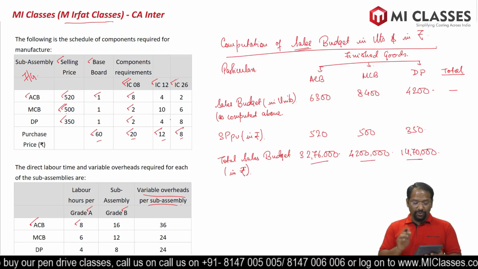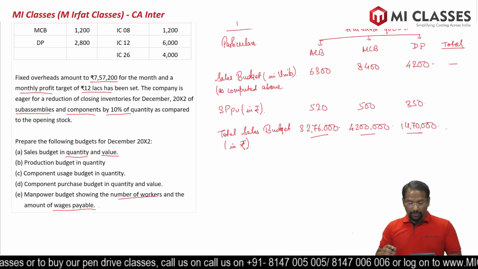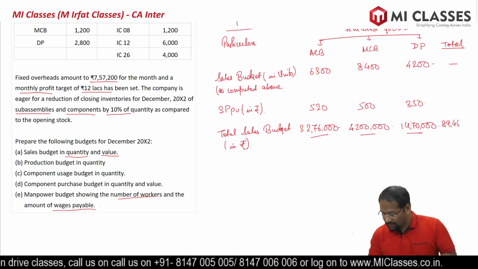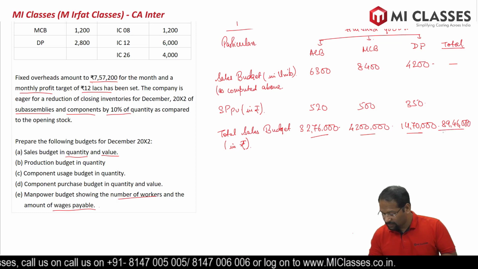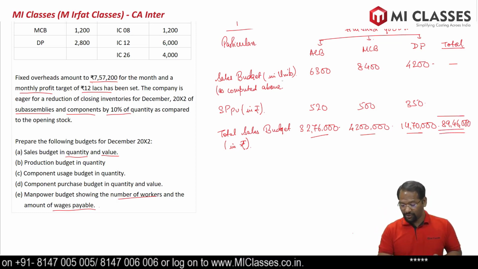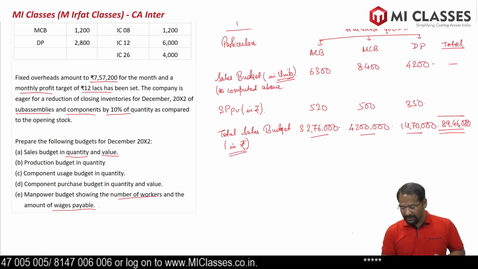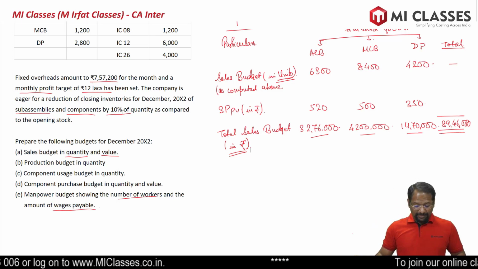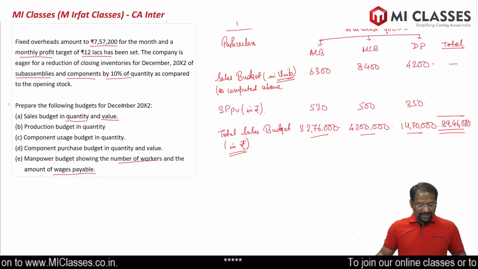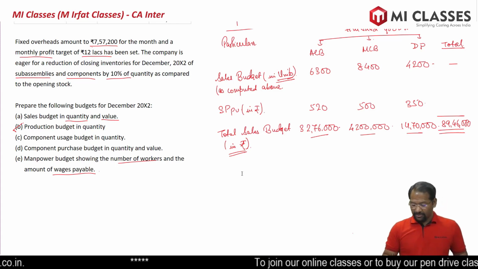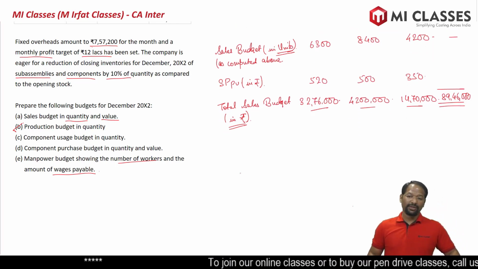So can we do total of it? Answer is yes. So we have got the total 89,46,000. This is the total sales budget in rupees. So units we have already written and this is the answer for rupees. Let's go on to the next part of the question. The next part says calculate production budget. So we need to calculate the production budget.